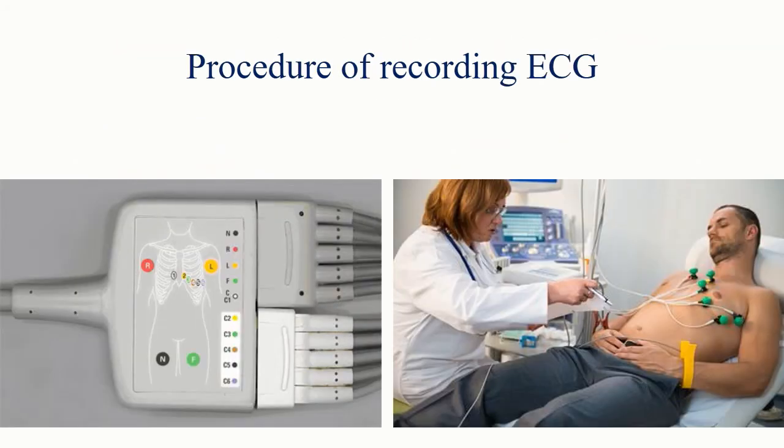Okay, so we will go through some important points about the procedure of recording ECG. First of all, ask the subject to lie down on the couch comfortably. Clean the skin thoroughly with alcohol around the left and right wrist and left and right leg, just above the ankle joint. Connect the electrodes in the appropriate position.